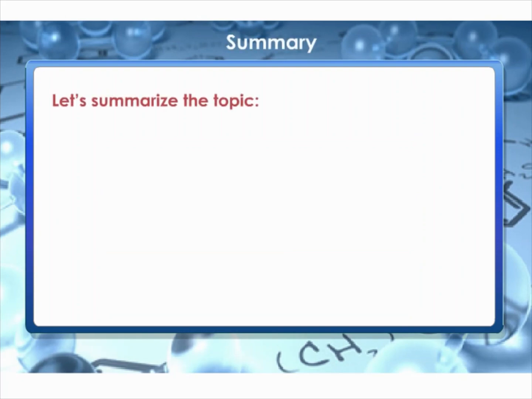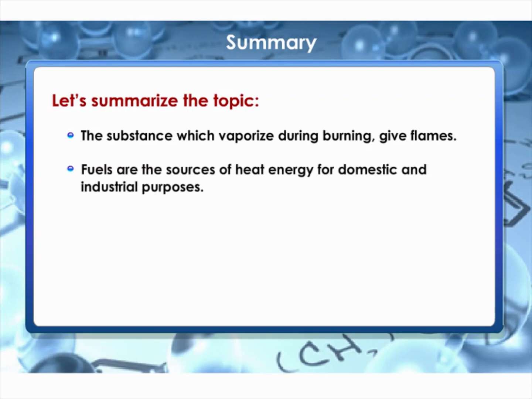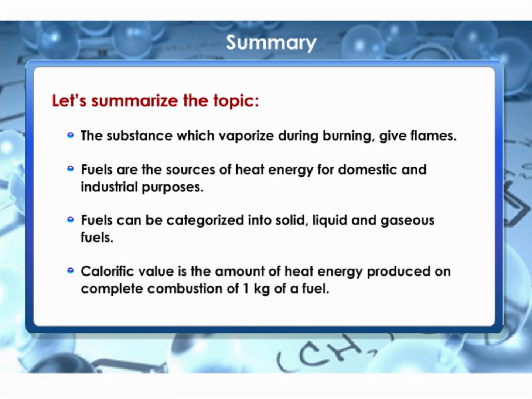Summary. Let's summarize the topic. The substance which vaporizes during burning gives flames. Fuels are the sources of heat energy for domestic and industrial purposes. Fuels can be categorized into solid, liquid and gaseous fuels. Calorific value is the amount of heat energy produced on complete combustion of 1 kilogram of fuel.